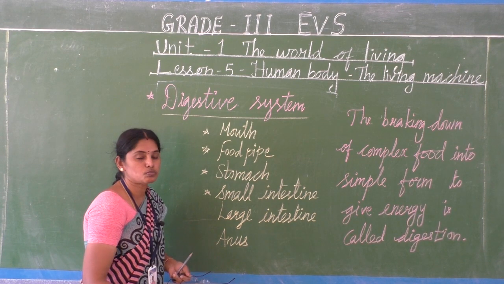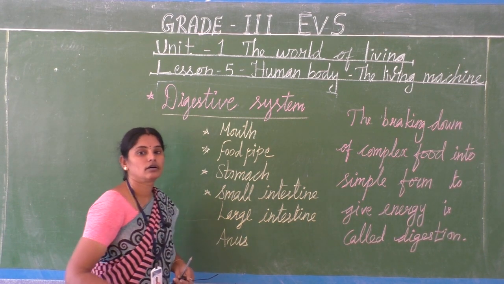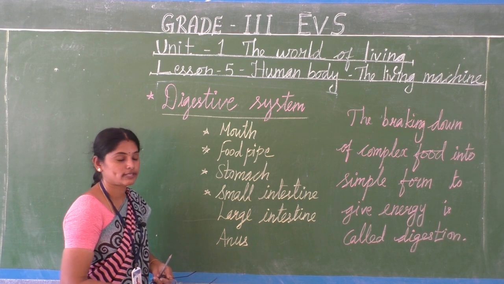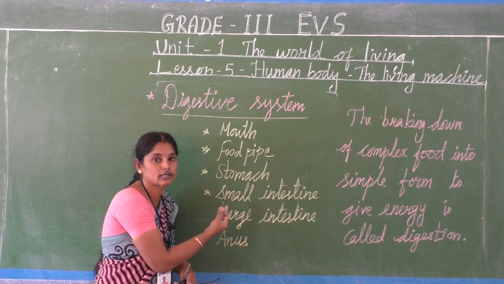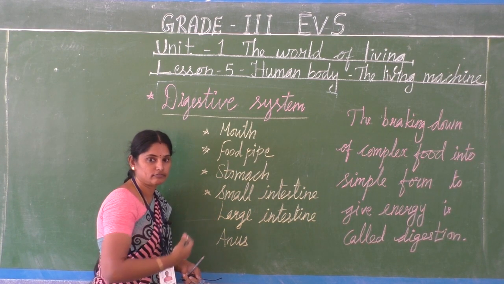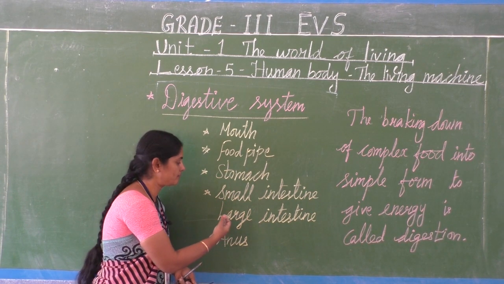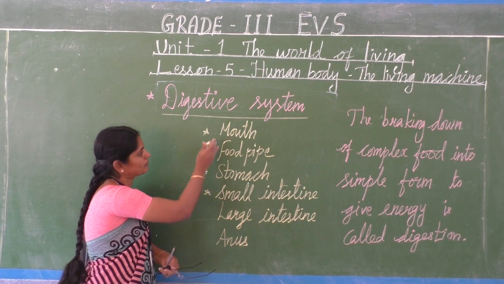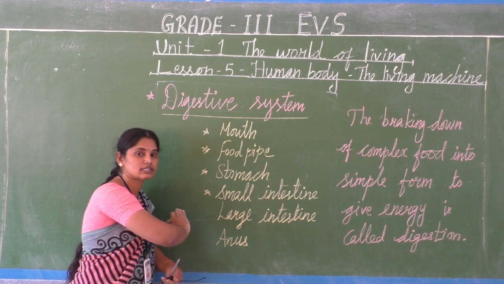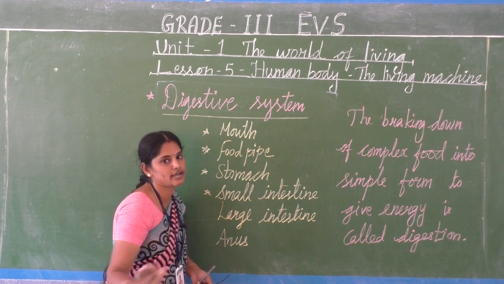If you calculate the length of the small intestine, it goes to 9 meters. It is highly coiled and kept inside our abdomen, the vaitrupagadi. Here the digestion is completed. From the mouth up to the small intestine, the food is completely digested.